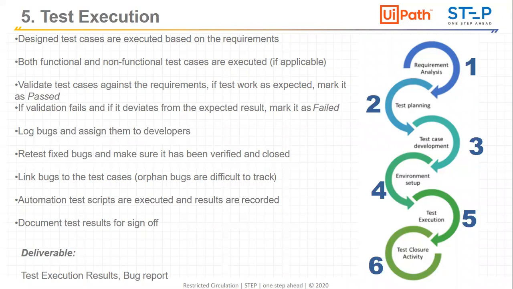Second would be, if for everyone, you can just give a brief about what exactly is the difference between software testing and unit testing or UAT testing, which we perform on a particular RPA solution. And second would be, at what frequency should we be doing this software testing for a particular product?